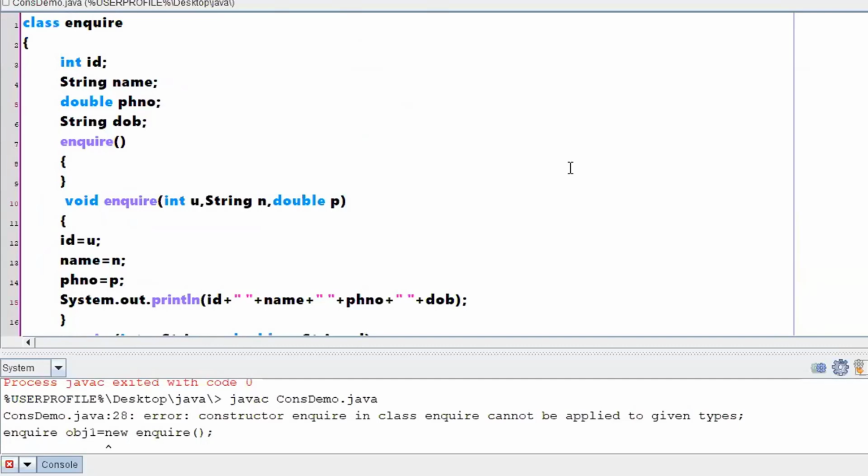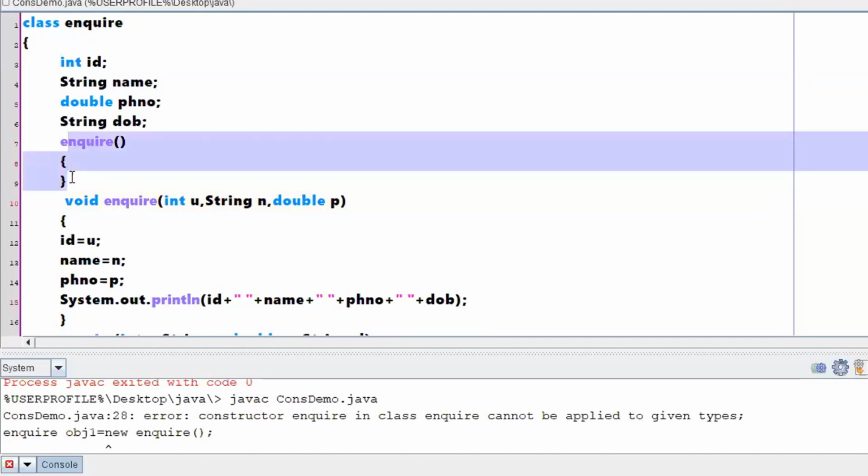And keep one more thing in mind: when you are writing a parameterized constructor, you should write your default constructor too. Even if you don't want to initialize or perform any task with it, it will be checking for the constructor definition.